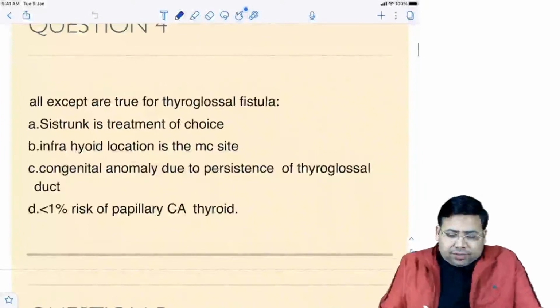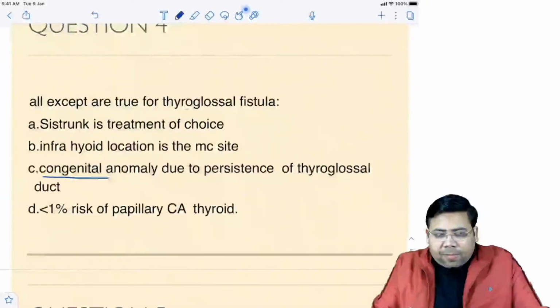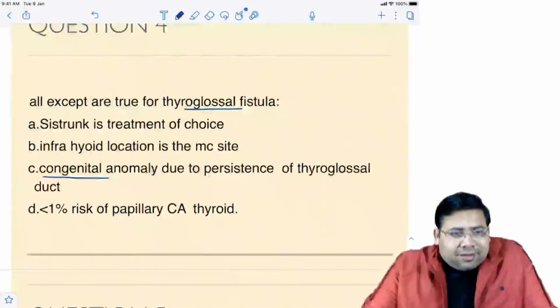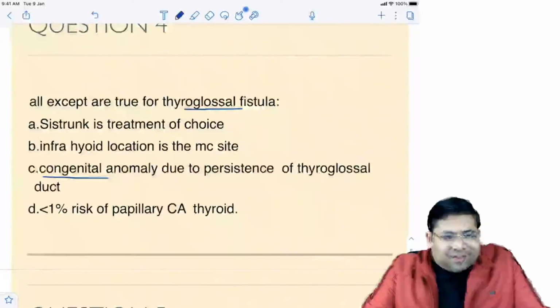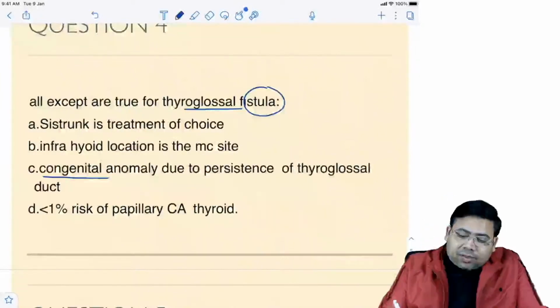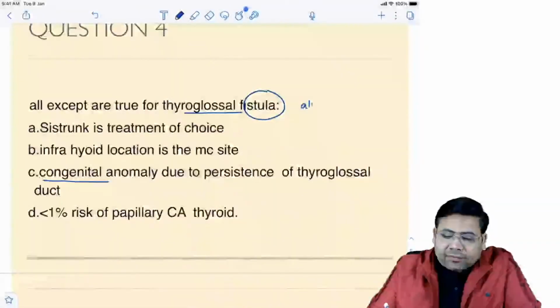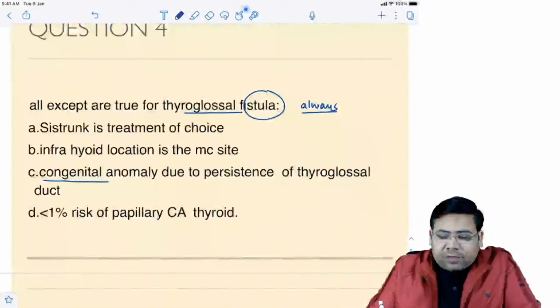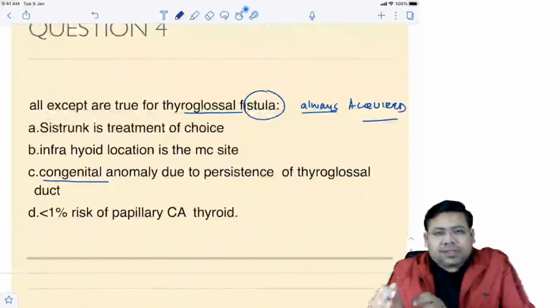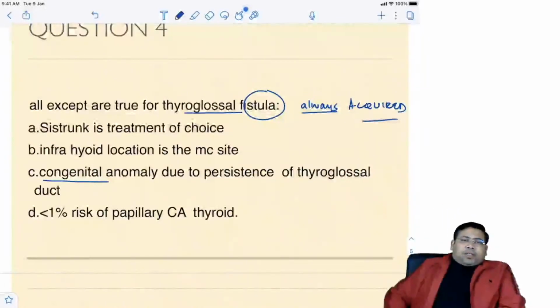If you see, this is not a congenital anomaly. Remember, thyroglossal fistula is always an acquired illness. Cyst is congenital, but fistula is always acquired.